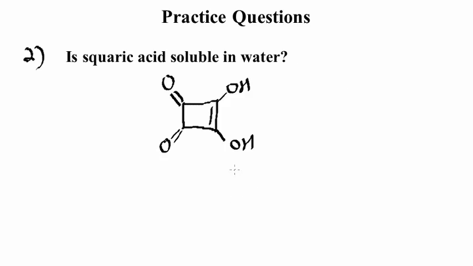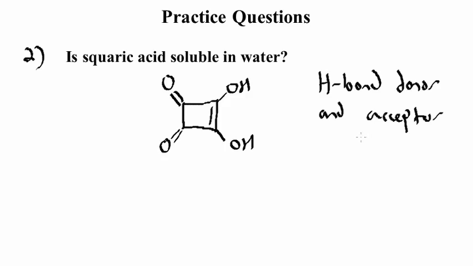Question number 2. Is squaric acid soluble in water? This is the structure of this compound. Remember that solubility occurs when the number and/or magnitude of attractive solute-solvent interactions is large. Squaric acid is both a hydrogen bond donor and acceptor. The carbonyl groups, the oxygens on the left-hand side, are the hydrogen bond acceptors. The hydrogens attached to the hydroxyl groups on the right-hand side are the hydrogen bond donors.